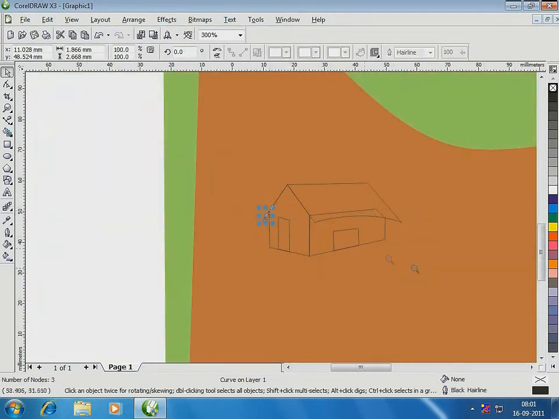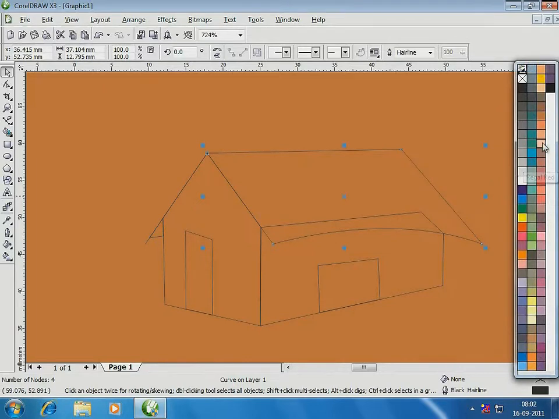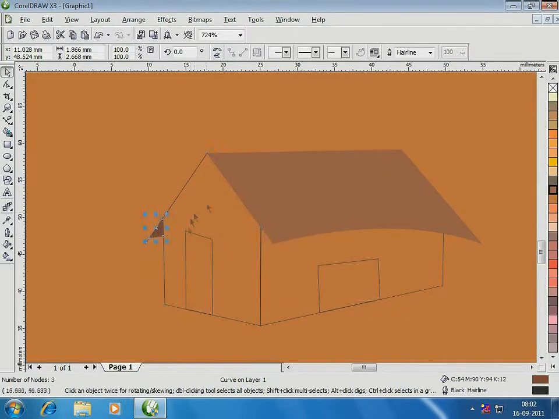Then, let me fill color using the color bar and uniform fill options, which is at the bottom right corner of the screen. Observe how I work with the shapes to give a shadow effect.